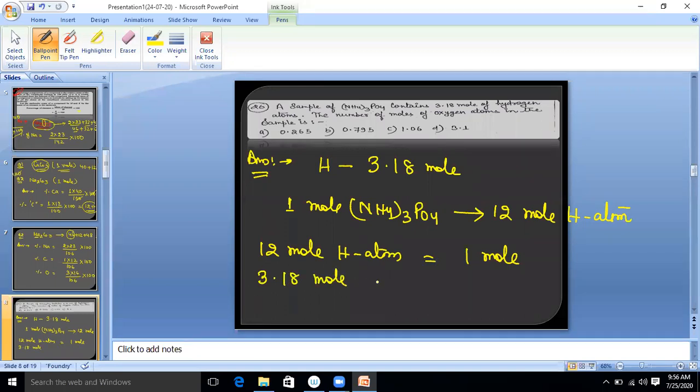So 3.18 mole hydrogen atoms are present in how many moles? 3.18 divided by 12 moles of (NH4)3PO4. So tell me, what is the number of moles of (NH4)3PO4? Now we got it, 3.18 divided by 12. Is it clear? Now moving here.